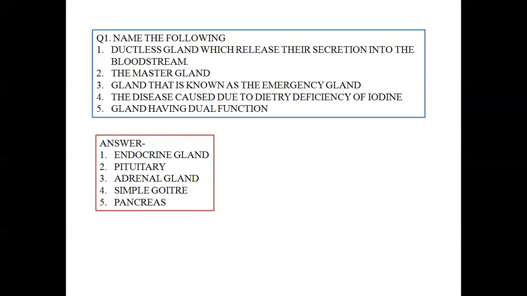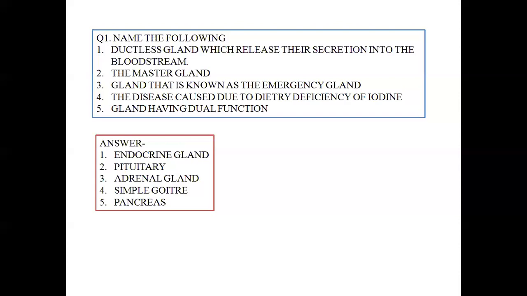At that time the body tries to escape from that situation, and the condition which our body faces is known as the emergency condition. That is why the adrenal gland, since it produces the hormone adrenaline to prepare our body for an emergency condition, is known as the emergency gland in our body.